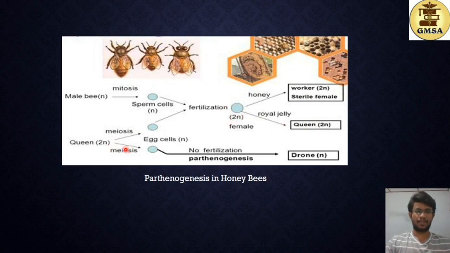And on this path you can see the meiosis of the queen bee to produce an N type of egg cell. Now here this is the parthenogenesis process. Here no fertilization occurs, which results in the production of a haploid organism. This is the male, the haploid drone. So this is the parthenogenesis which occurs in the honeybees.